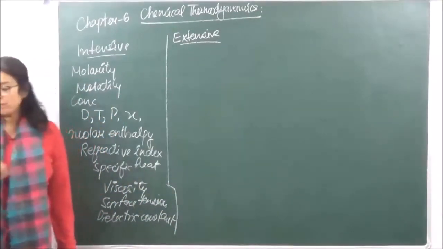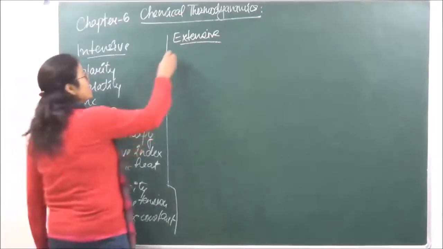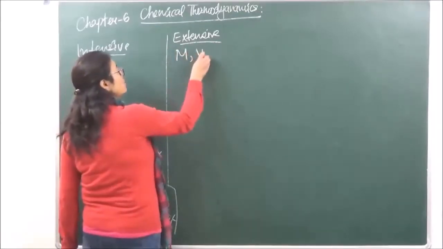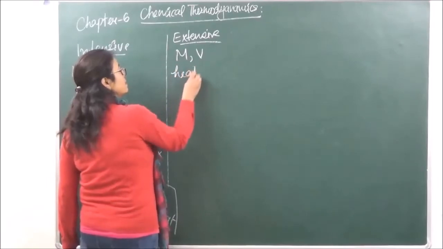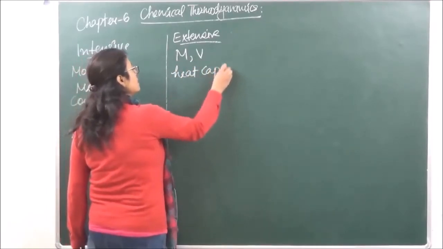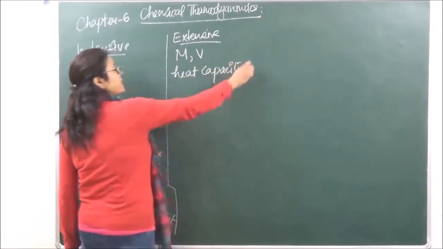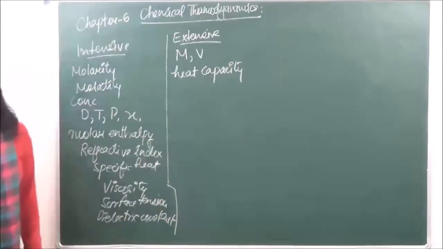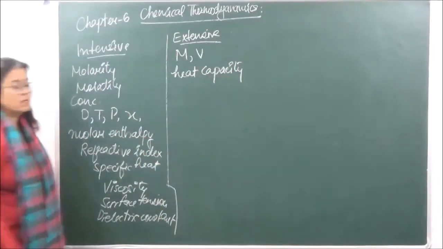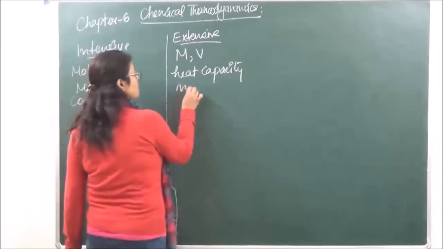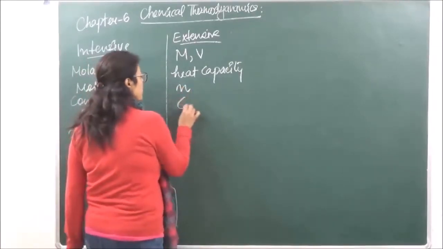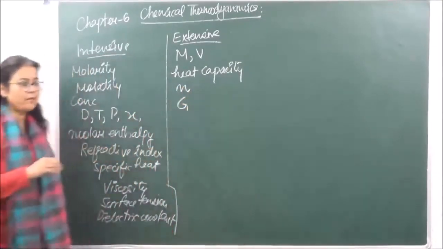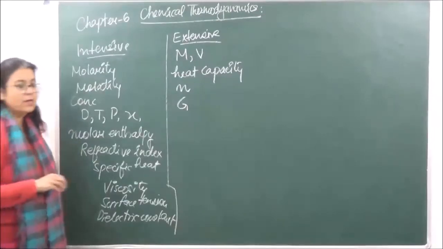और extensive properties में हमारे पास क्या आ गया? Mass, volume, heat capacity, number of moles, right? Gibbs free energy, that is G. We are going to study this in this chapter.